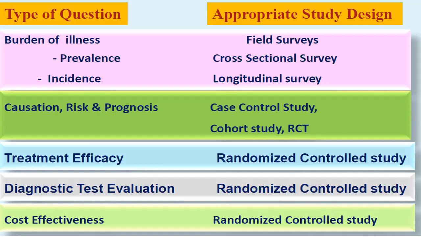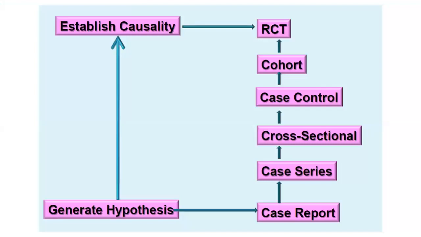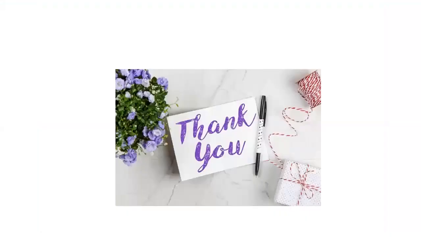In RCT, cost calculation is limited. Ideally, it should happen in an open setting, looking at whether compliance, travel cost and other costs are making any difference, indirect costing and all. It is ideally calculated outside in the field type. So that is all from my side. We can move from case control to RCTs. Thank you.